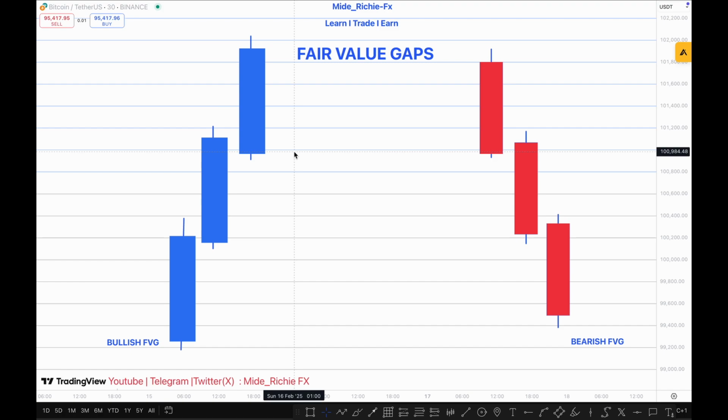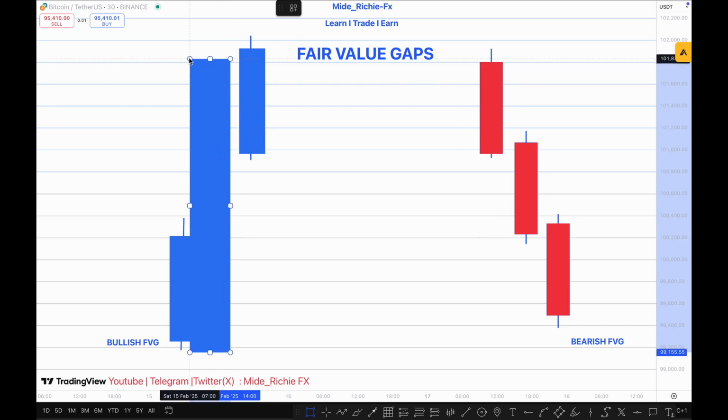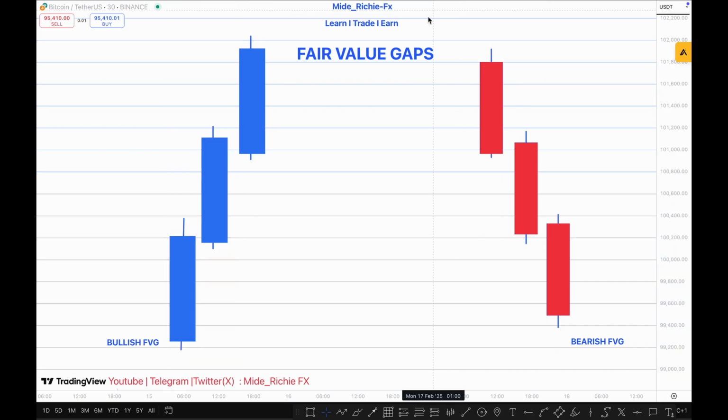So basically, how do you identify fair value gaps? It's actually very simple. First things first, let's talk about the bullish fair value gaps. Just go to your chart and identify 3 candles like this, and mark out each wick of the first and the last candle. Ignore the middle candle. So you can see this is the lowest point of this candle, this is the highest point of this candle, this is the lowest point of the last candle, and this is the highest point of the last candle. So you have business with the first candle and the last candle.